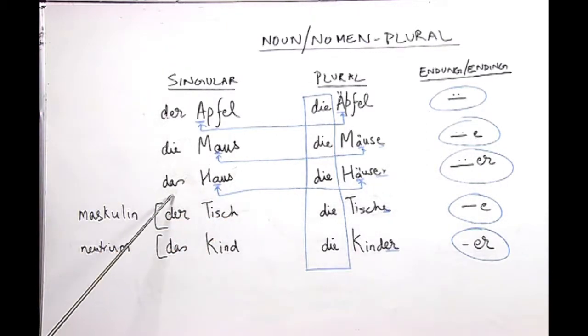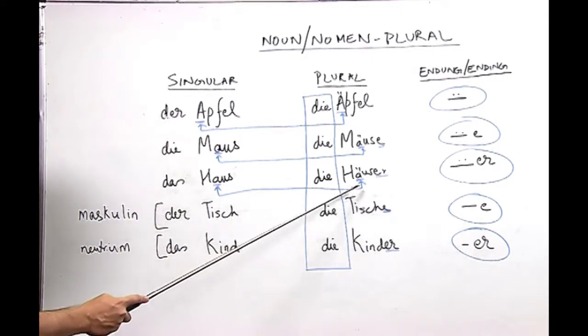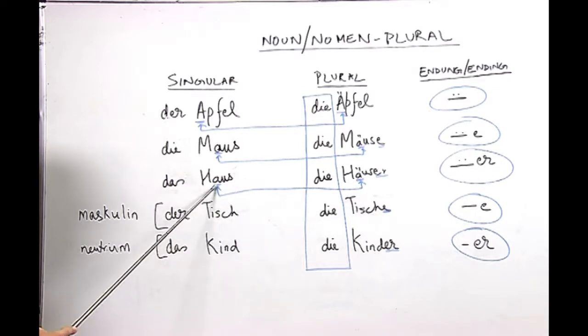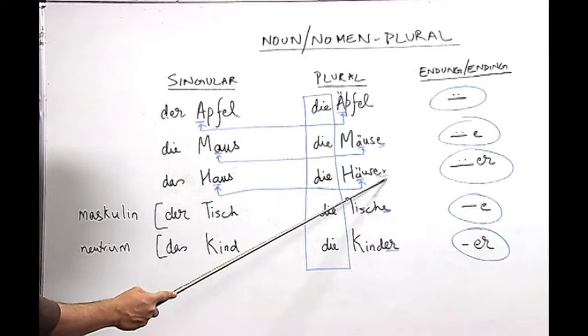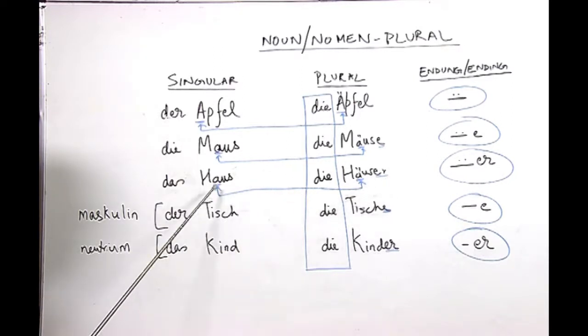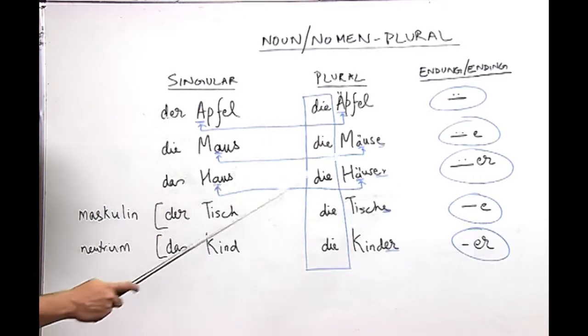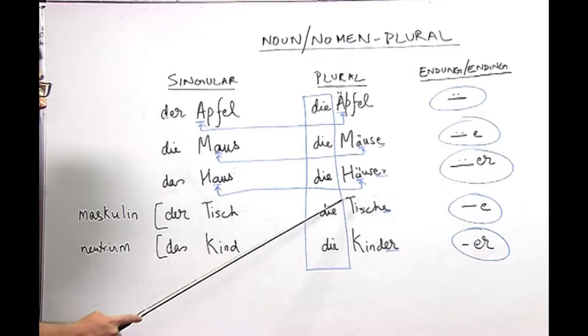Now, look at this noun, das Haus, where the article is das, which makes it the neutral gender. The plural, however, is with an umlaut and in addition an er. So, nouns which follow this pattern are usually in a category where they follow either the neutral gender or the masculine gender along with the ending er.